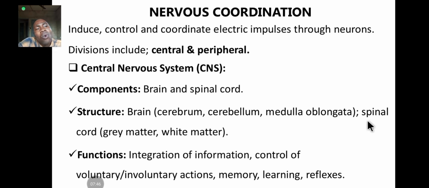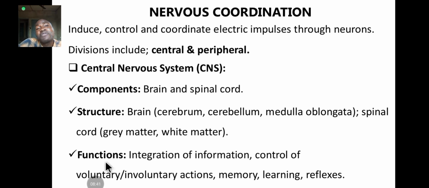The spinal cord, the other part of the central nervous system, consists of the gray matter and the white matter. Gray matter and white matter are also found in the brain, not only the spinal cord. The difference is that in most parts of the brain, you have an outer gray matter and an inner white matter. The gray matter is usually located in the outer layer of the brain, while internally you have the internal capsule and the basal ganglia, where you have the white matter.